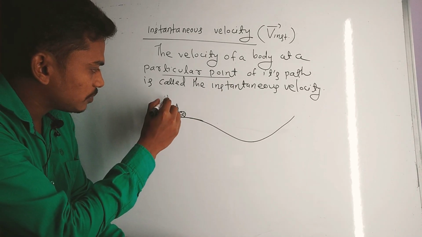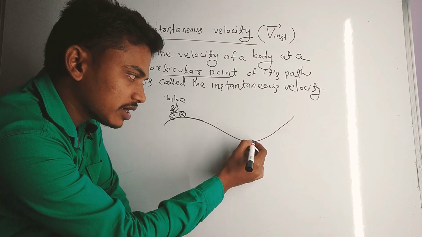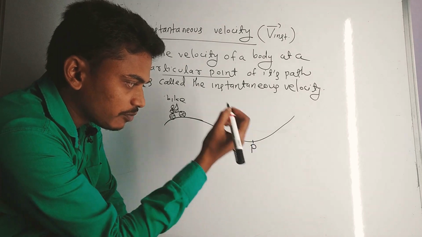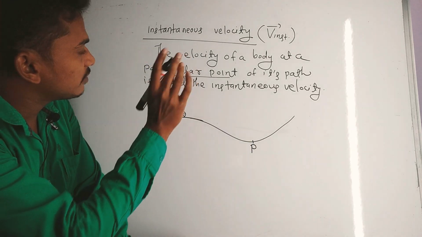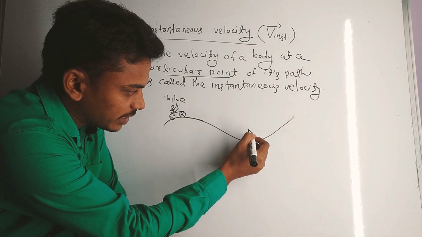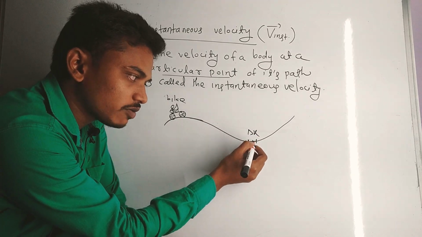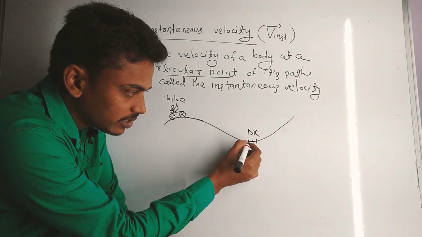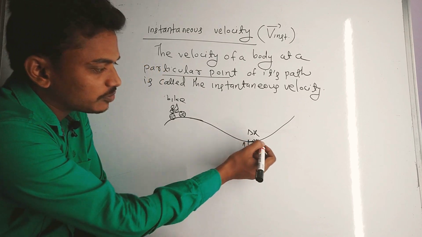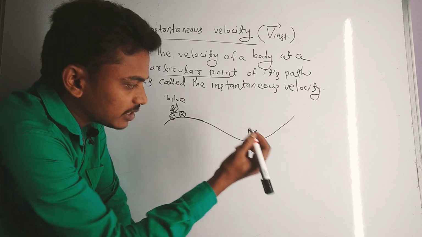Suppose a bike is moving on this path. Suppose I ask you what is the instantaneous speed at point P. Then like speed, consider a small displacement delta x around the point P, okay. As you all know, displacement is a vector quantity. Suppose A is the initial point here and B is the final point, so the displacement direction will be like this, from initial to final point, and the time required to cover the delta x is suppose delta t.